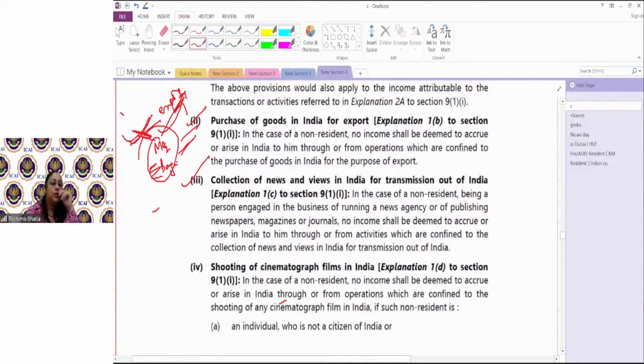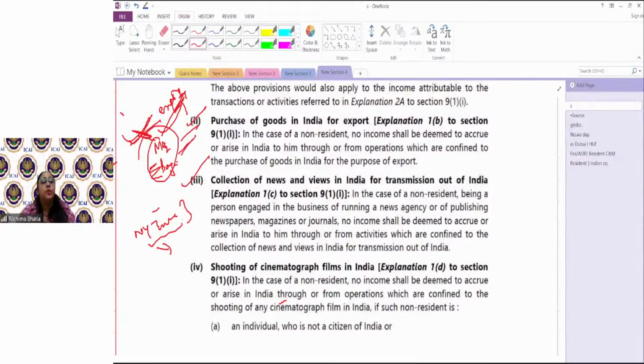Now, say New York Times comes to India, okay, they collect the news, they collect the views, and all of this is transmitted, or all of this is shown in the New York channel.